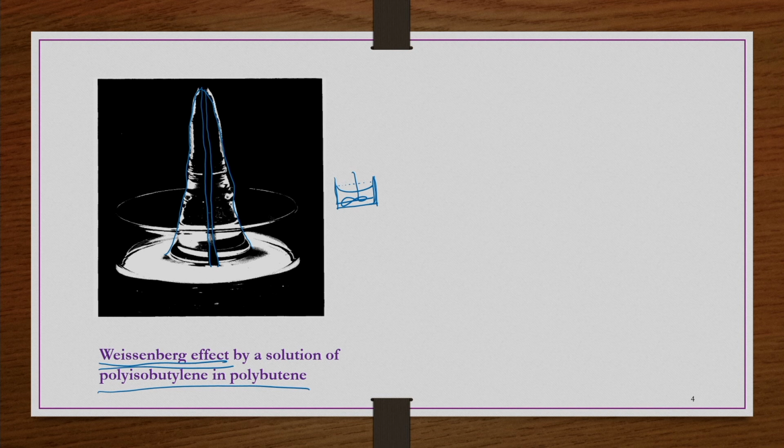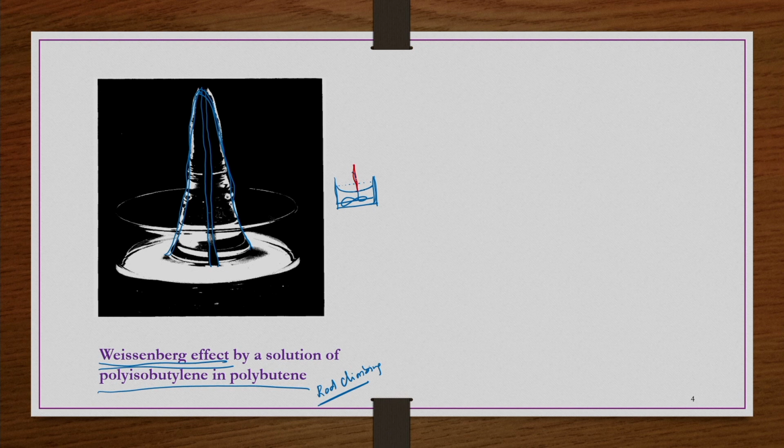So, this is what is known as the rod climbing effect, right. Why does it happen? Because when such materials, which are having elastic behavior along with the viscous behavior, that is viscoelastic behavior, are rotated, these rotations produce a stress which is perpendicular to the direction of the shearing, right. Because of that stress perpendicular to the direction of shearing, a kind of normal stress is developed, and that normal stress leads this material to climb the rod.